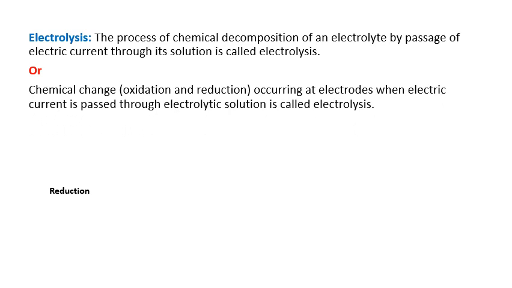Chemical change, meaning oxidation and reduction occurring at electrodes when electric current is passed through an electrolytic solution, is called electrolysis. Electrolysis means oxidation and reduction, that means a redox reaction takes place. Now see the example: electrolysis of hydrochloric acid. We know the chemical formula of hydrochloric acid, HCl.